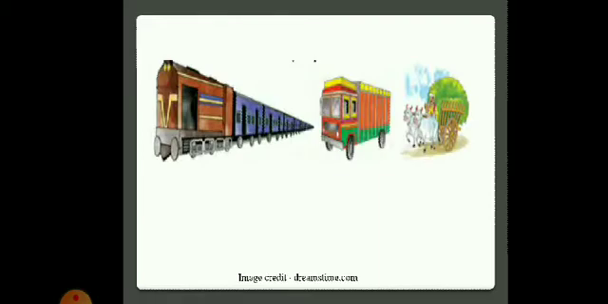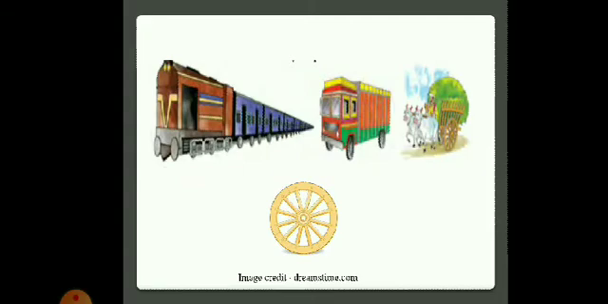Now look at these three means of transport here. We use each of these means of transport to travel from one place to other. Children, bullock cart was the first to be used by man. But can you tell which part is common to all of these? Yes, you are right. It is the wheel.